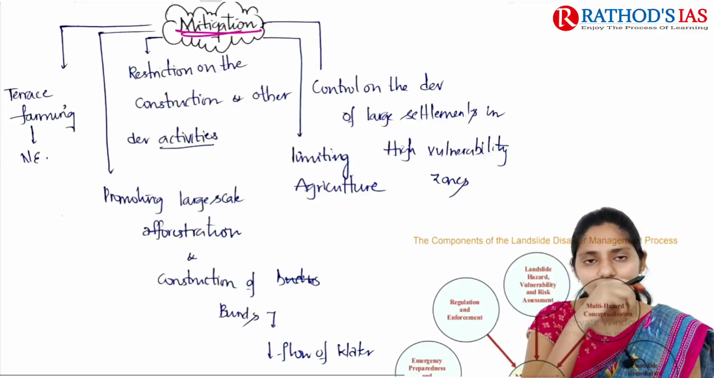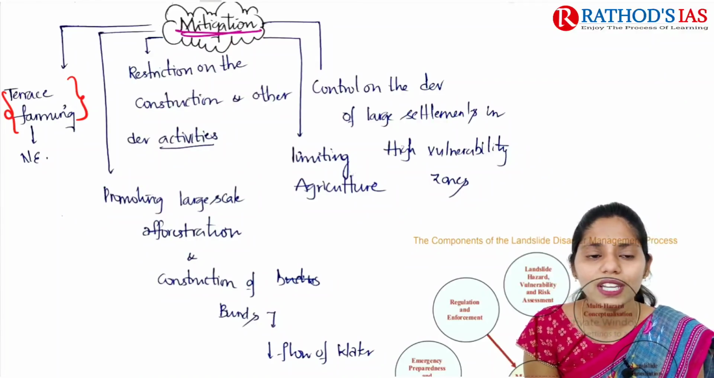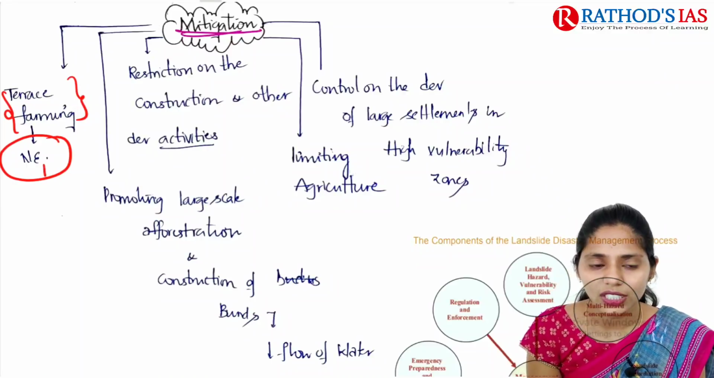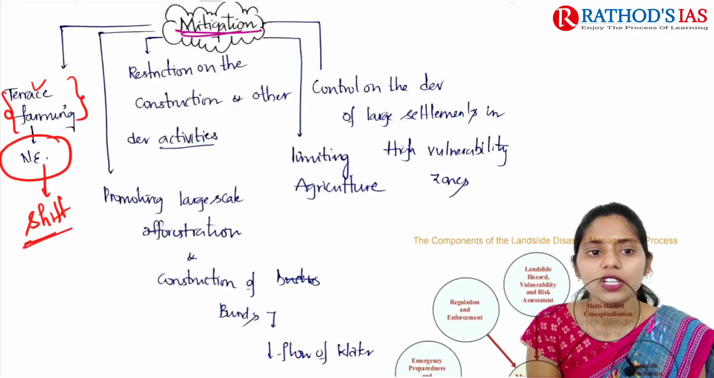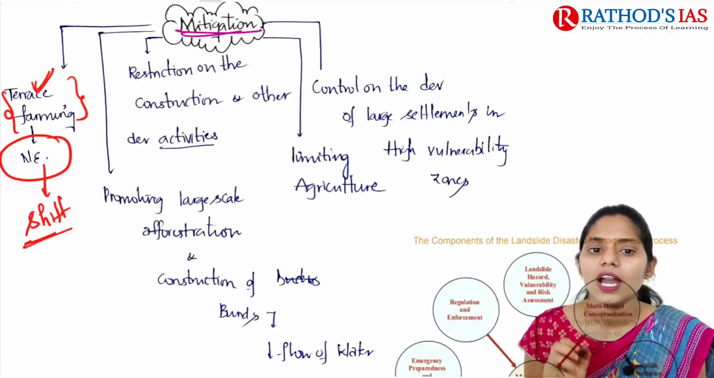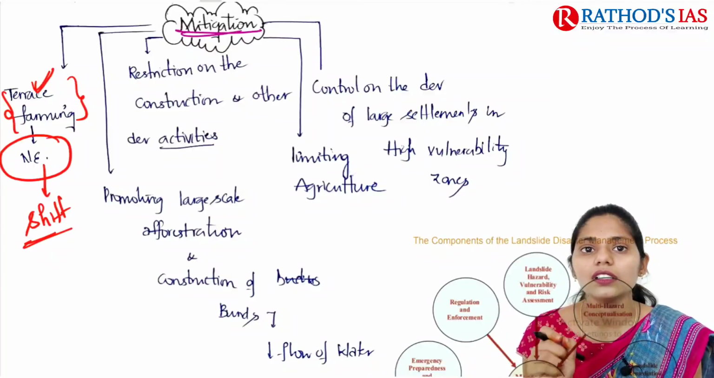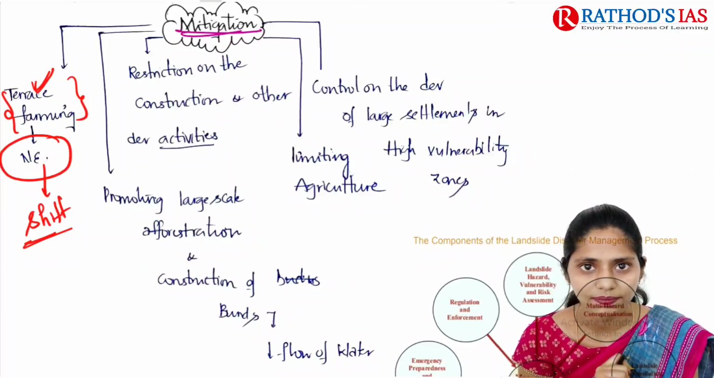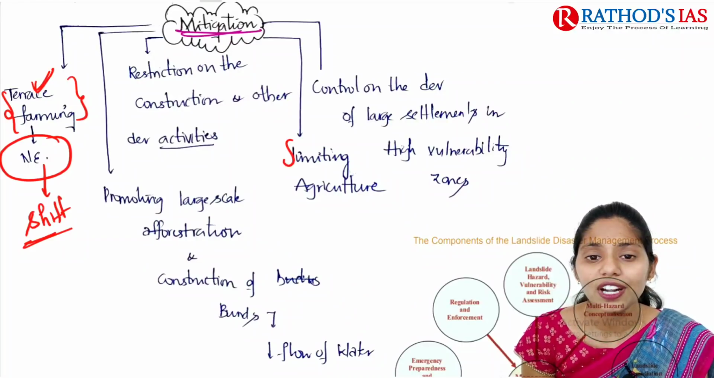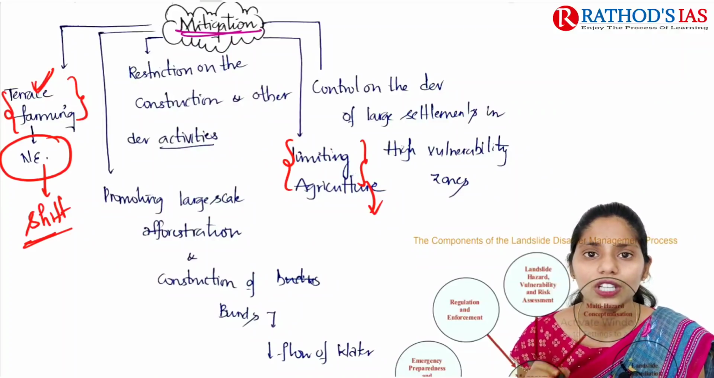So what can be the steps that can be taken? First one here is we can go for terrace farming. Especially in areas of the northeast, they are going for shifting cultivation. So instead of shifting cultivation, we can go for terrace farming. And next one is we need to restrict construction activities and other developmental activities in landslide prone areas. And we need to go for limiting of agriculture, because agriculture leads mainly to deforestation.